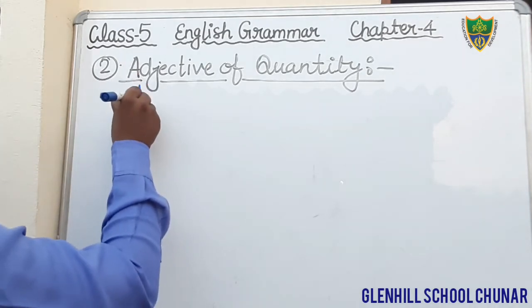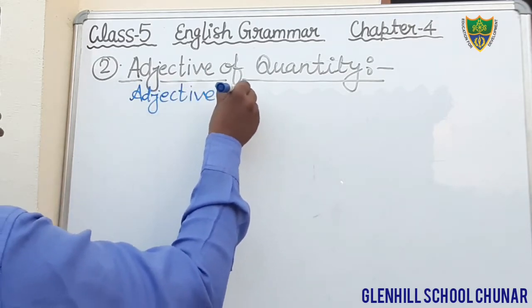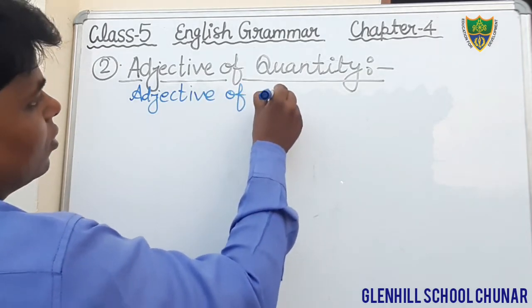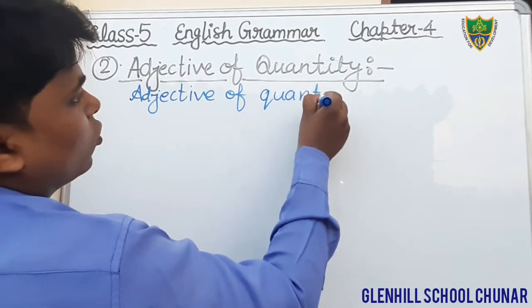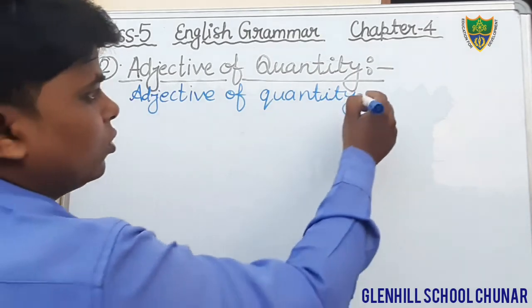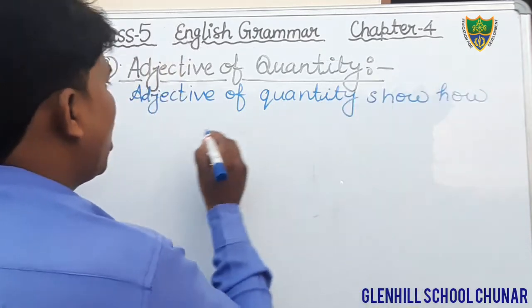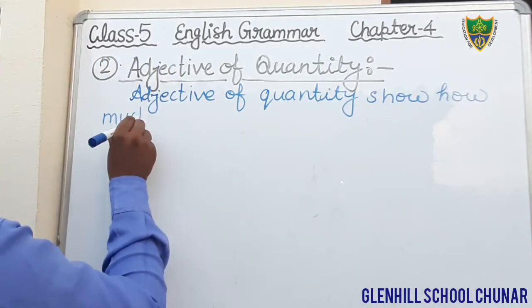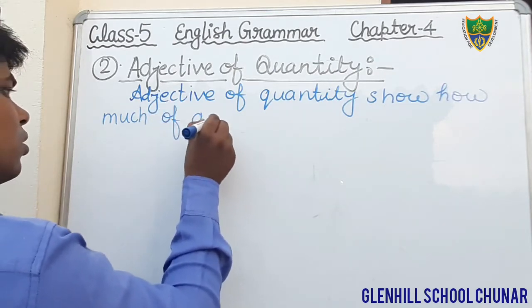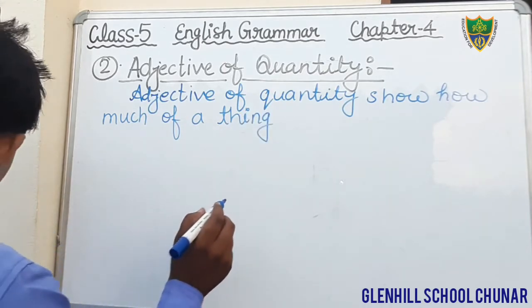Write down: adjective of quantity shows how much of a thing is meant.